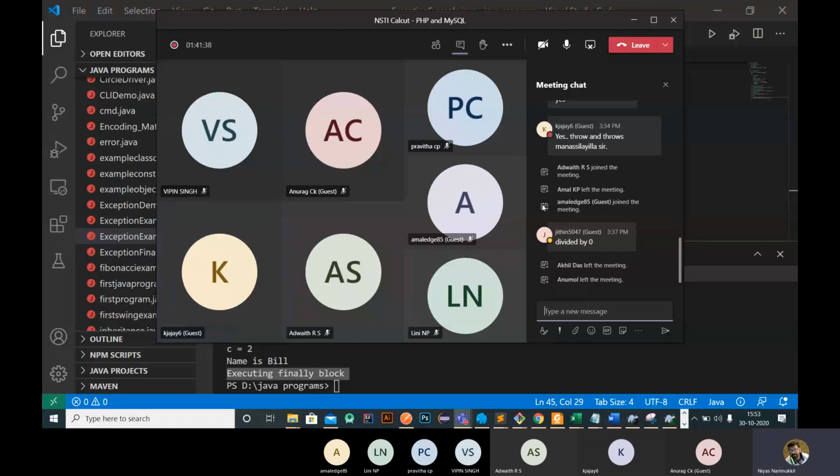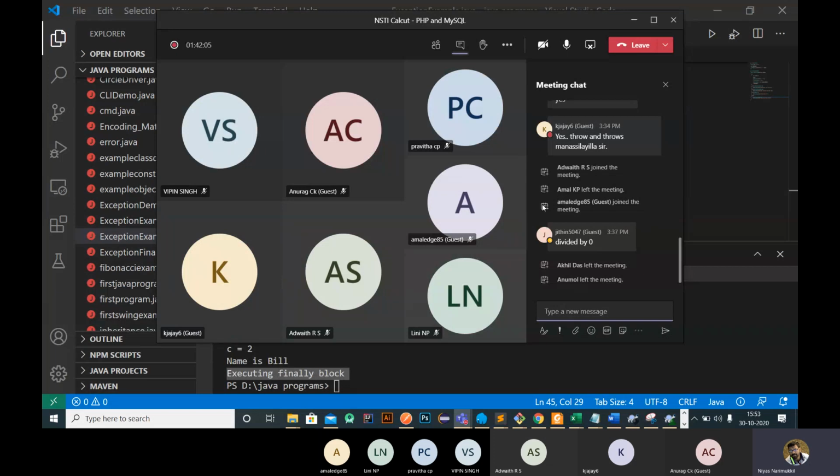Throw is different. Basically throws is defined over a method, that is, whether that method throws some exception. It identifies that this method can perform some exception, or that after executing this method some kind of exception can occur. So that is throws. Okay, if you are using throws, then we need not use try catch.